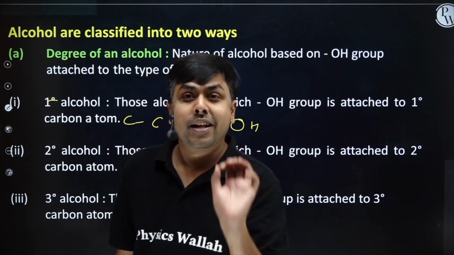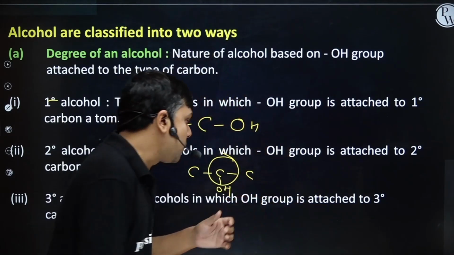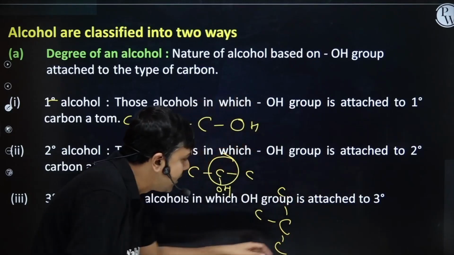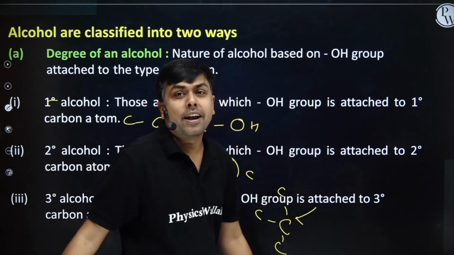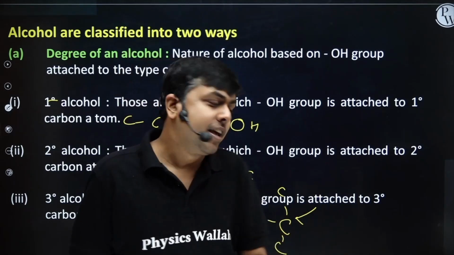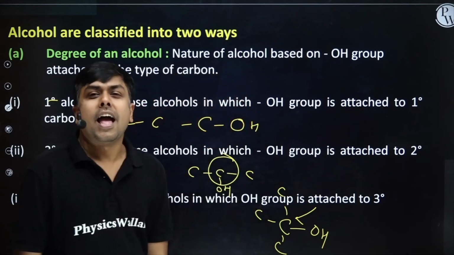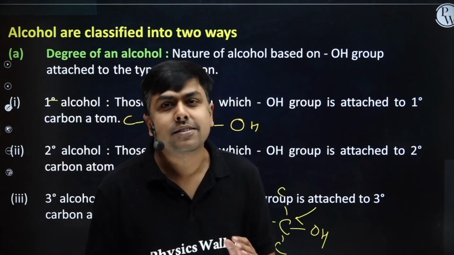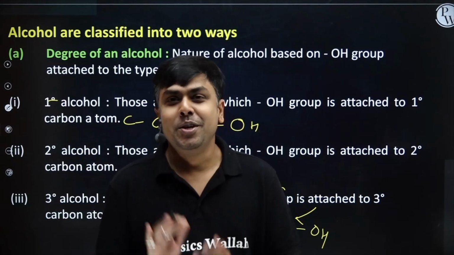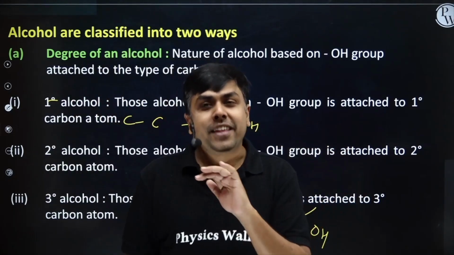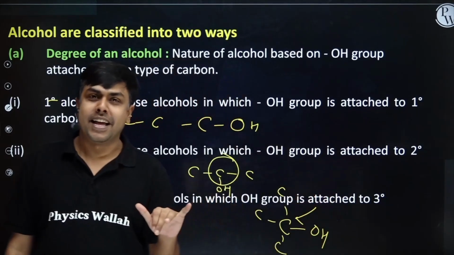If the functional group OH is attached to a 3 degree carbon like this, can I say this carbon is a 3 degree carbon, this one? And if the functional group OH is directly attached to this 3 degree carbon, the alcohol is referred to as tertiary alcohol. So I hope you understood what we mean by the terms primary alcohol, secondary alcohol and tertiary alcohol.